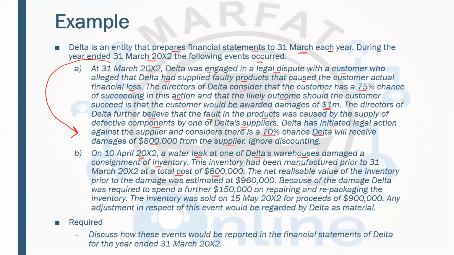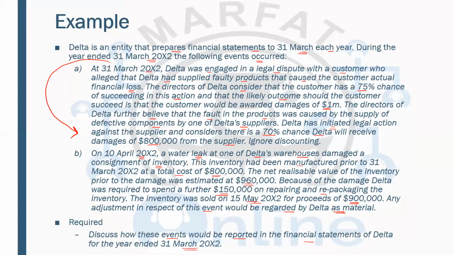The net realizable value of the inventory prior to damage was estimated at 960,000. So cost is 800,000, NRV is 960,000. Because of the damage, Delta was required to spend a further 150,000 on repairing and repackaging the inventory. The inventory was sold on 15th May 20X2 for proceeds of 900,000. Any adjustment of this event would be regarded by Delta as material. Discuss how these events would be reported in the financial statements.